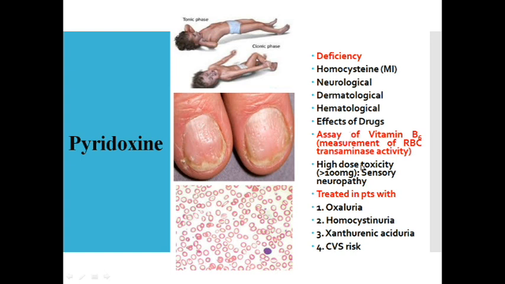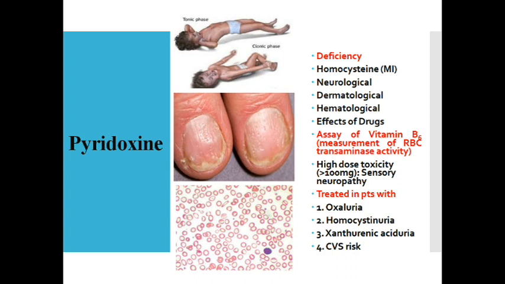And how are we going to detect the deficiency of pyridoxine? You can see here the patient with neurological involvement is unable to walk, and will have tonic phase and clonic phase abnormal movements, resulting in neuritis. Actually, the patient has neuritis as well. And how are we going to detect the deficiency? By assaying vitamin B6 in the RBC, that is, the RBC transaminases are measured. And when we supplement pyridoxine with a very high dose, more than 100 milligram, it can lead to sensory neuropathy.